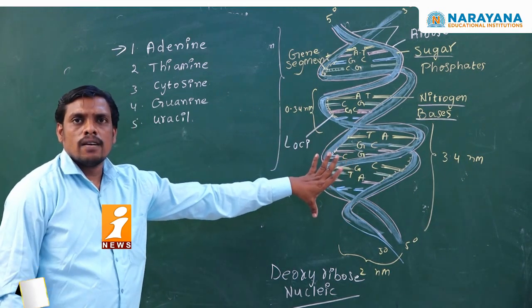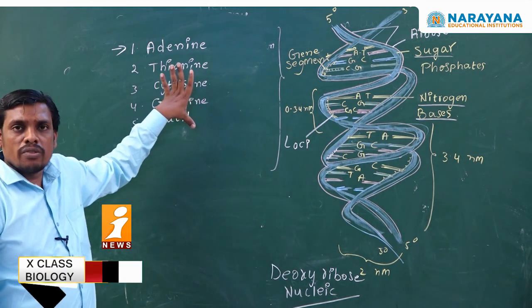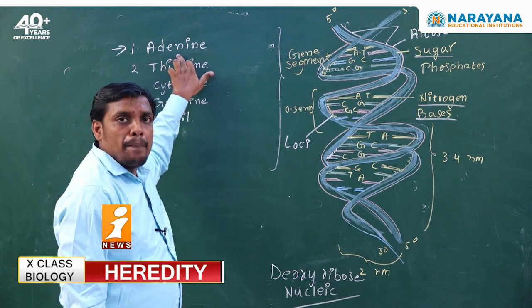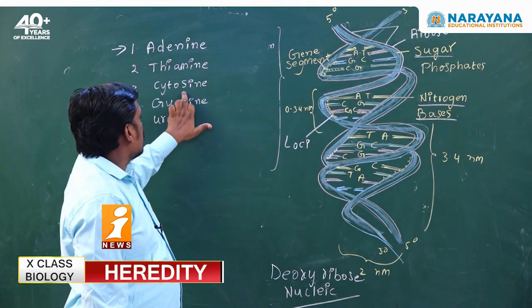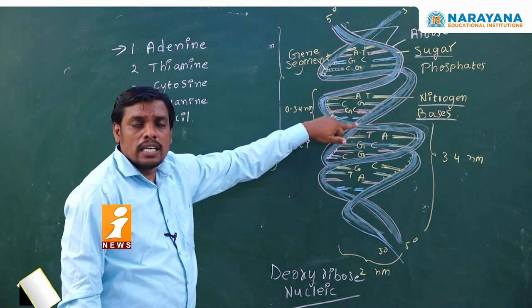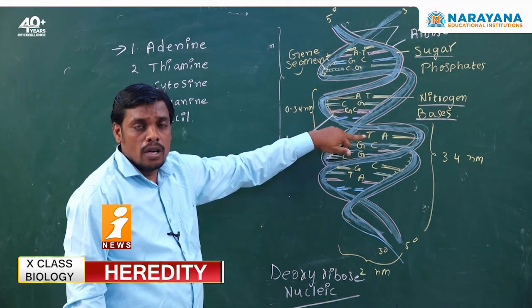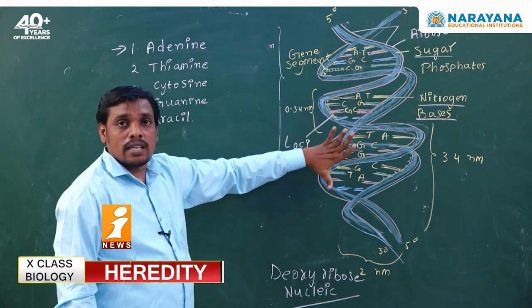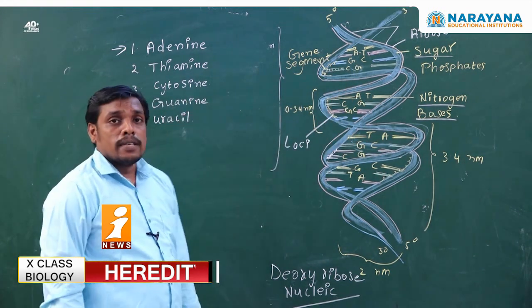These are considered the backbones of the DNA molecule. The components like adenine, thymine, cytosine, guanine and uracil, that I mentioned with colors in between the ribose phosphate molecules. These color substances are considered the nitrogen bases.